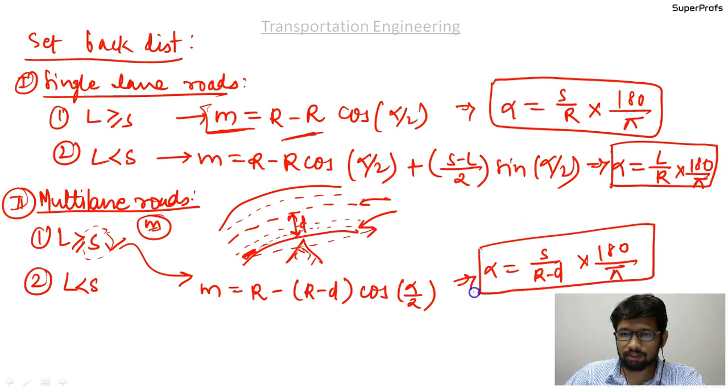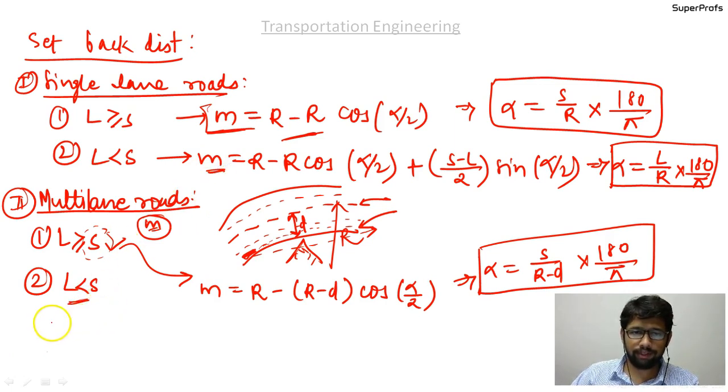So this is the simple modification, and we have already derived how this comes. It is all because the radius is measured up till the center line of the entire road.